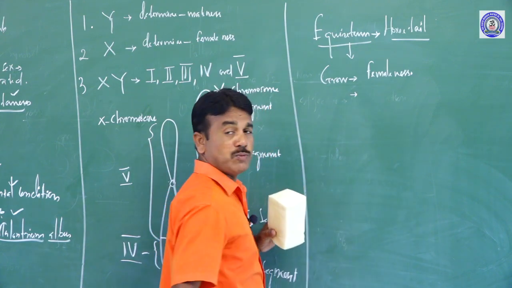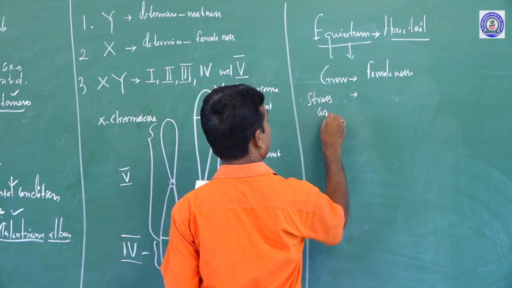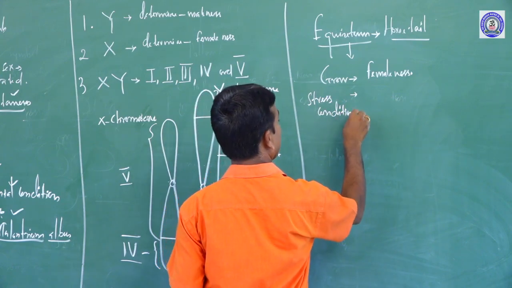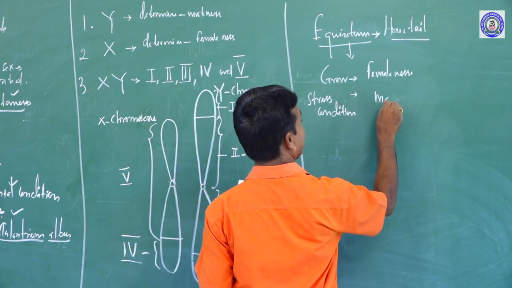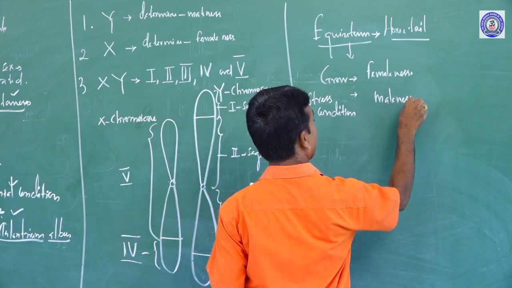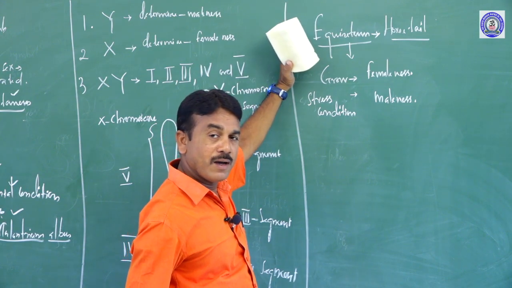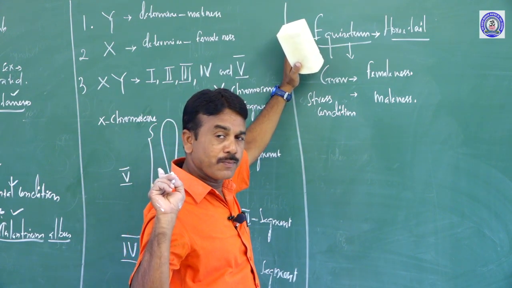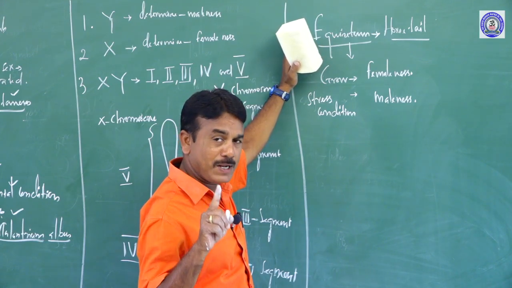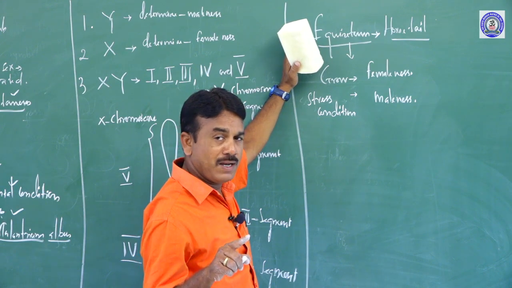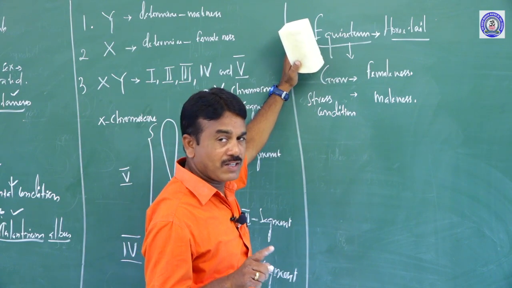Or it may grow under stress conditions, and that same plant may develop as male. So what I would like to indicate here is that sex determination is not an easy process. It is a complex process which is influenced by genes, environmental conditions as well as hormones.